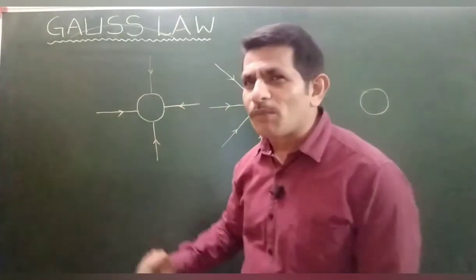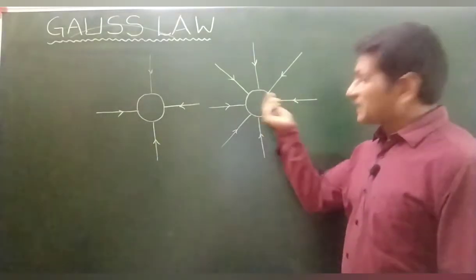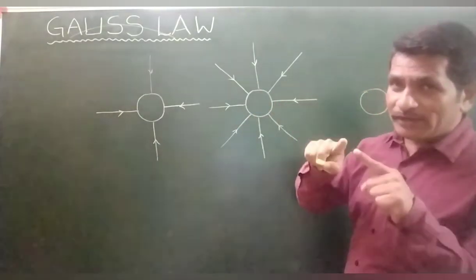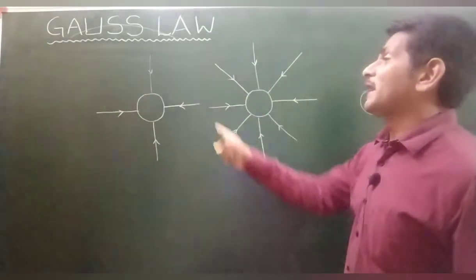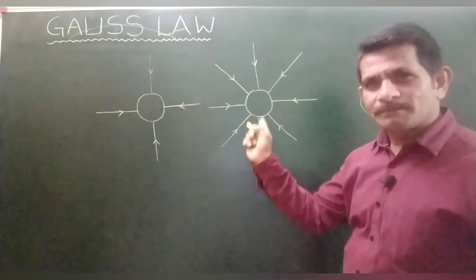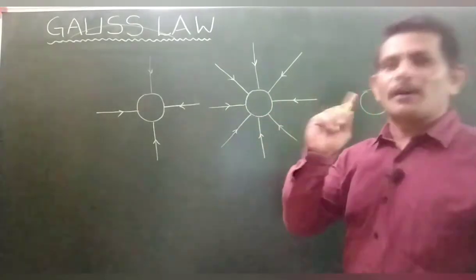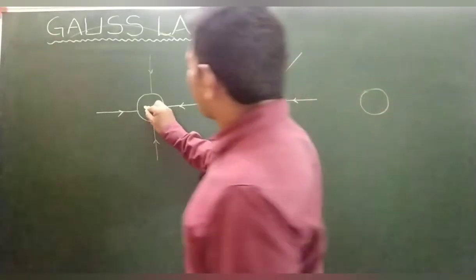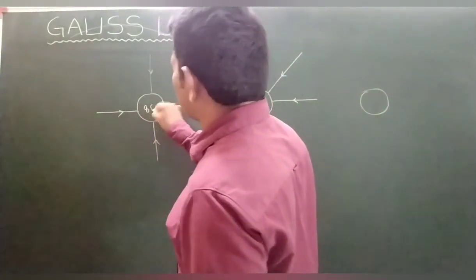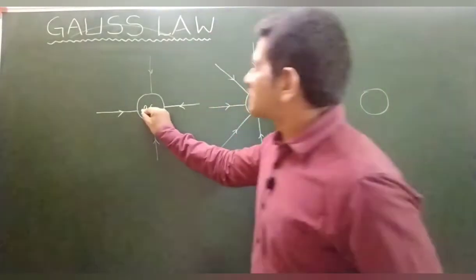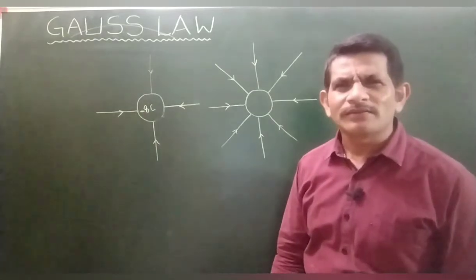Those are towards the body. In the second example, this body also has electric lines of force towards the body, but almost double. If this is said to be 8 coulomb, minus 8 coulomb. Why minus? Why negative?